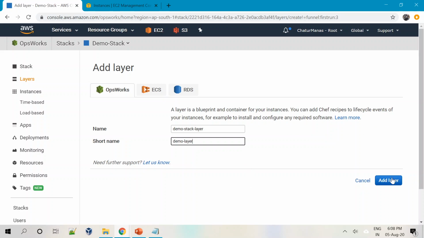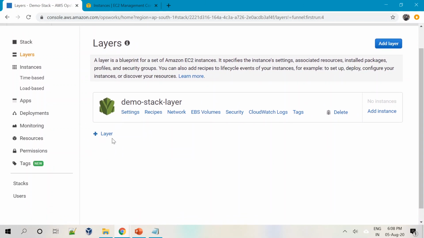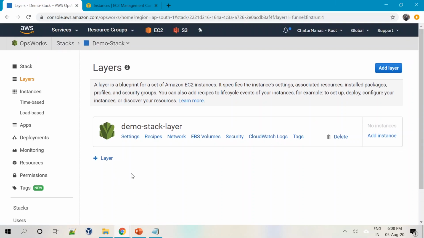I'll say add a layer, and it's an OpsWorks layer. So we just created a demo stack layer, that's it. Within the layer, as you can see, there are settings, recipes, network, EBS volumes, security, CloudWatch logs and tags. You can define all these as part of your layers.